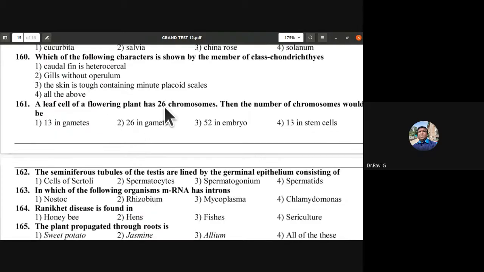A leaf cell of a flowering plant has 26 chromosomes. Then the number of chromosomes would be, so how many chromosomes are there in gametes? It would be 13 in gametes. So 161, 13 in gametes. So the first one is the right answer. A leaf cell is diploid. That is the logic there.